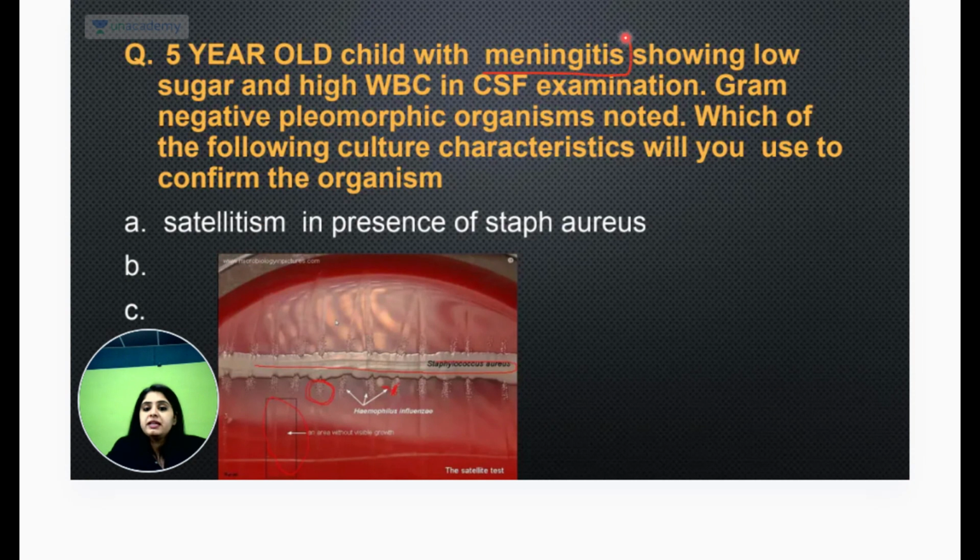You had a young child with meningitis, pyogenic meningitis, because there is low sugar and high WBC, and they said there is a gram negative bacilli which was pleomorphic. देखो, अब एक तो meningitis था. Many students said that ma'am why didn't you think of Neisseria meningitidis? Firstly, Neisseria meningitidis is a cocci. ग्राम नेगेटिव तो है, बट इट इज अ कोकाई. सो फर्स्टली दिस इज वन थिंग. यहाँ पे बैसिलाई लिखा था, तो ये तो नहीं है.